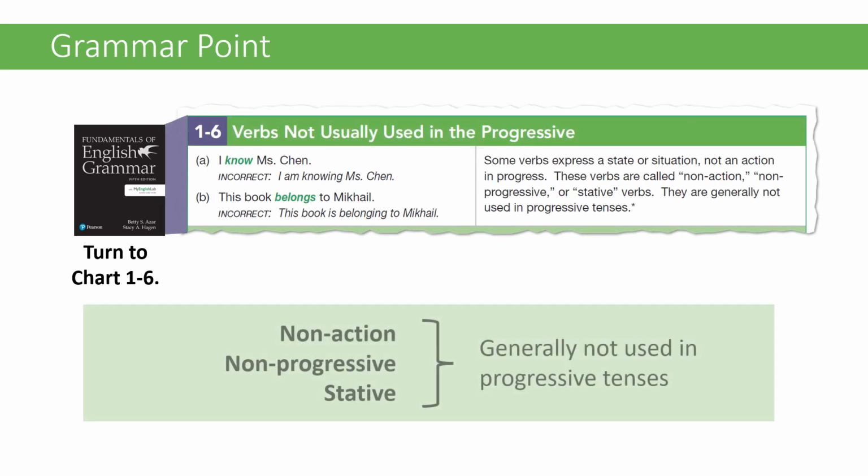Now let's take a look at verbs that are not usually progressive. These verbs are also called non-action or stative verbs. They express a situation, not an action. Look at chart 1-6 in your textbook for a list of the verbs not usually used in the progressive. Let's look at some examples.